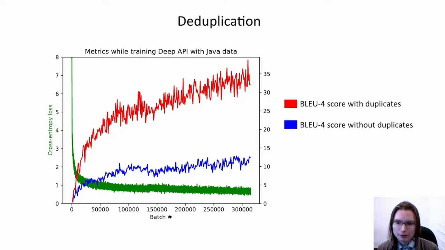generalizing to unseen queries. Here's a graph showing the evaluation of the models over time, and this shows what a difference it makes if we leave the duplicates in with the test set. The red line shows our results if we leave the duplicates in. Note that these are two different measurements of the same model.